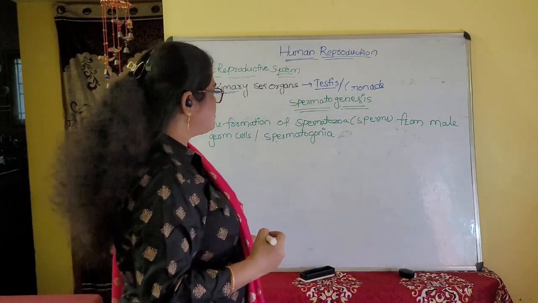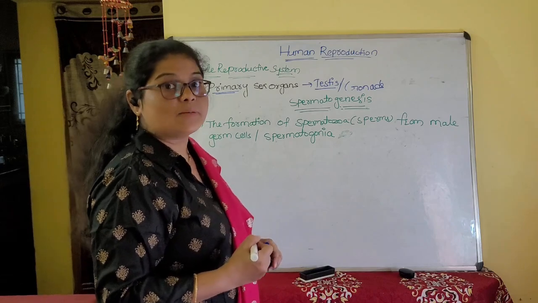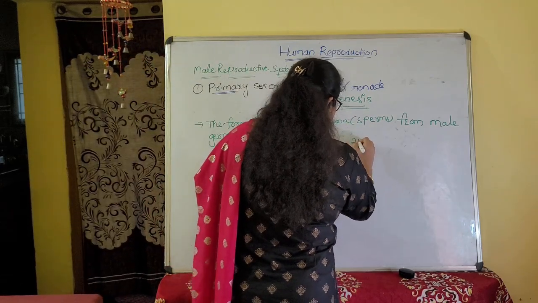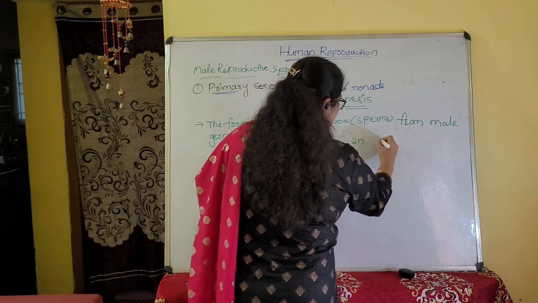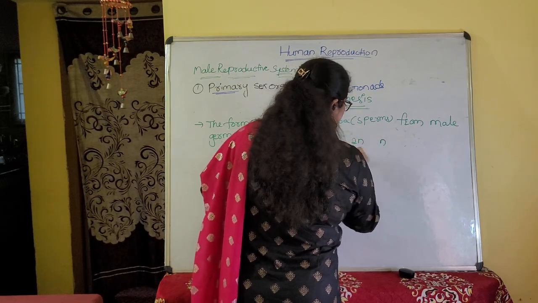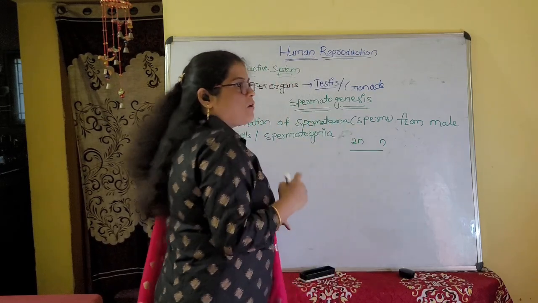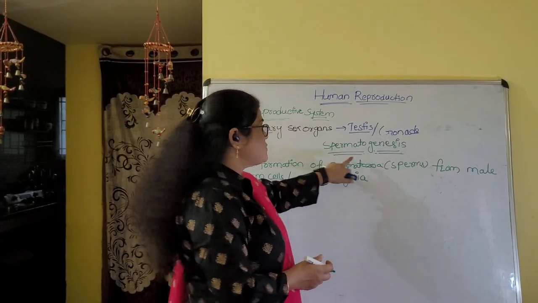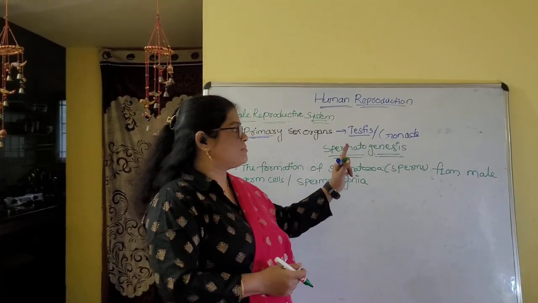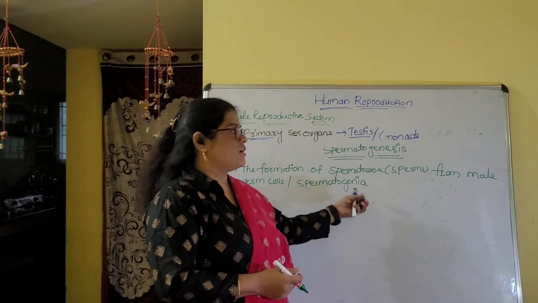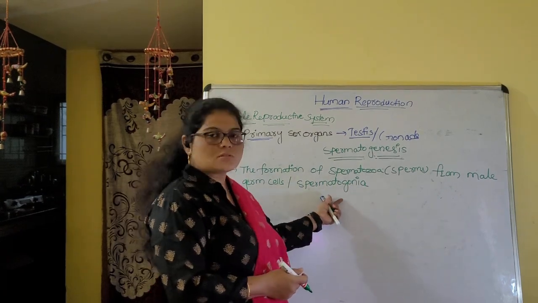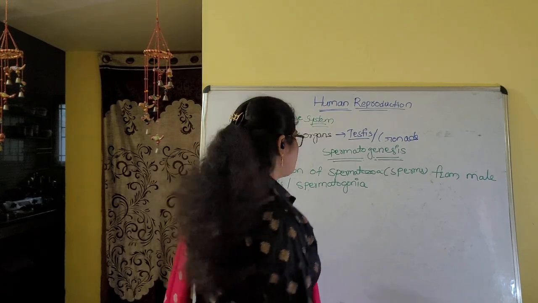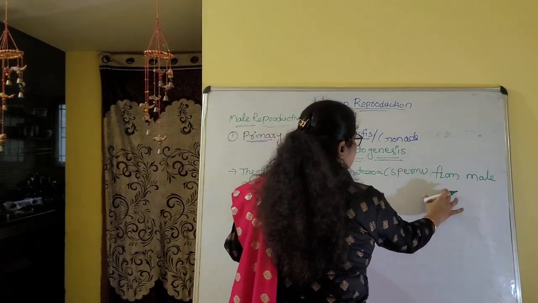In this, spermatogonia are diploid cells. You know the difference between diploid and haploid: 2n means diploid, n means haploid. Ploidy means the set of chromosomes. Spermatogenesis is the formation of spermatozoa from male germ cells, also called spermatogonia.